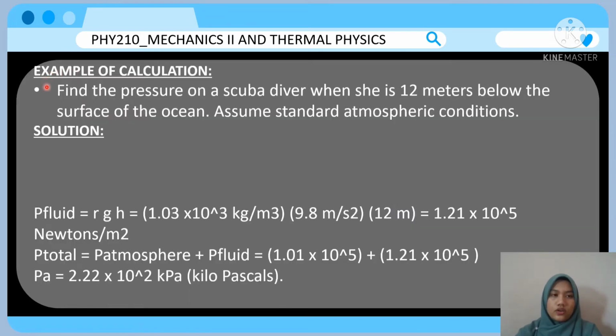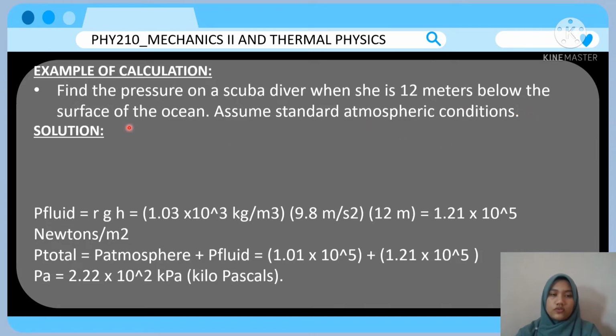Here is one of the problems on pressure at a given depth: find the pressure on a scuba diver when she is 12 meters below the surface of the ocean, assuming standard atmospheric conditions.